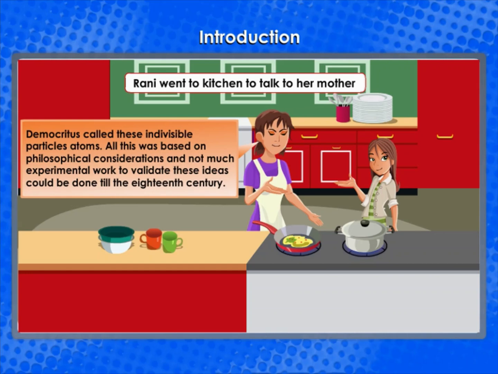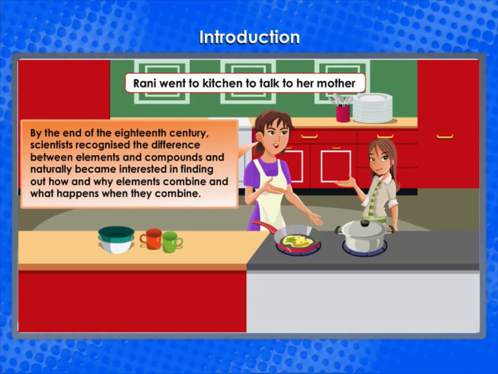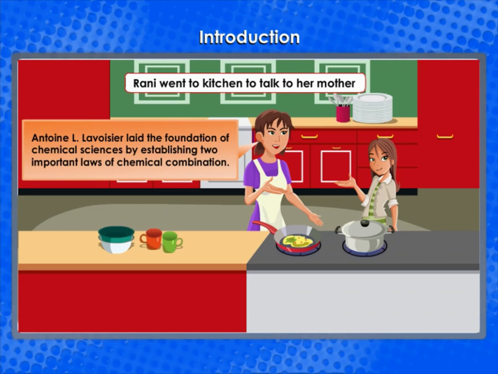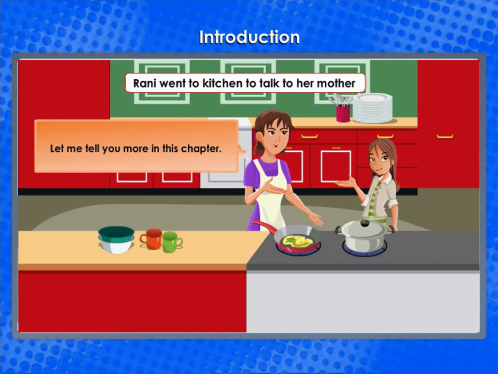All this was based on philosophical considerations, and not much experimental work to validate these ideas could be done till the 18th century. By the end of the 18th century, scientists recognized the difference between elements and compounds and naturally became interested in finding out how and why elements combine and what happens when they combine. Antoine L. Lavoisier laid the foundation of chemical sciences by establishing 2 important laws of chemical combination. Let me tell you more about this in this chapter.